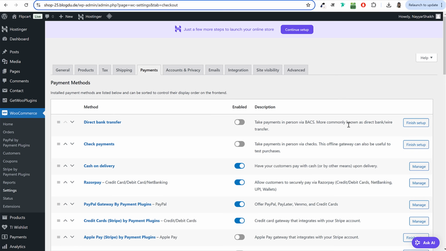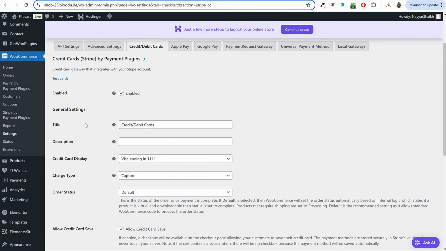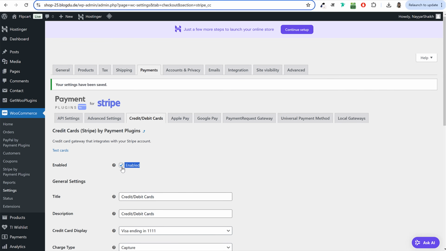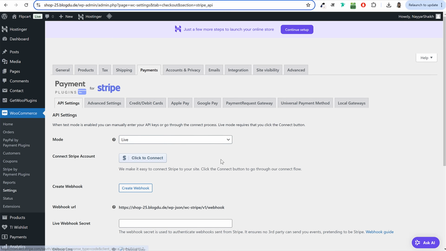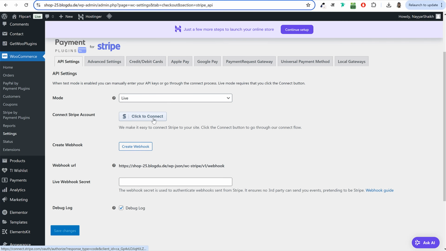Now let's see how we can set up Stripe. So select this option, credit card, debit card, Stripe by Payment Plugins. Click on this. Over here under title, it says credit debit card. I would recommend you to copy this and paste the same thing under description. Like this. After that, click on Save Changes. Also make sure it is enabled. This is tick marked. Now click on API Settings. Under Mode, select Live. First, click on Save Changes again. And after that, click on this button, click to connect.